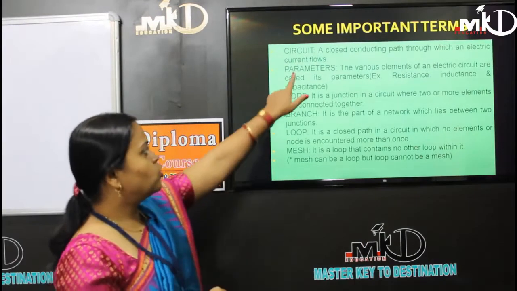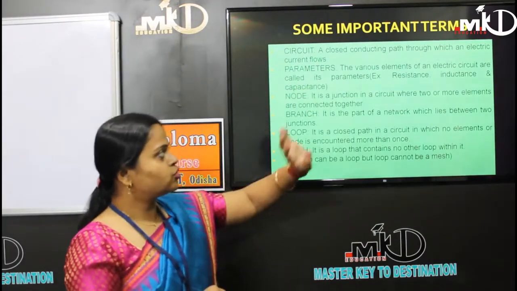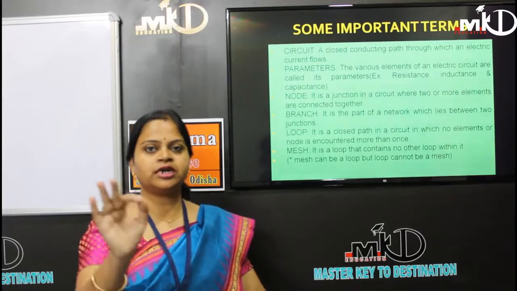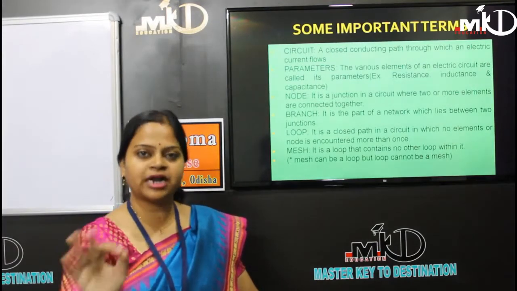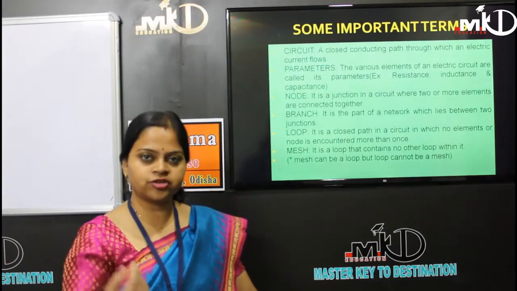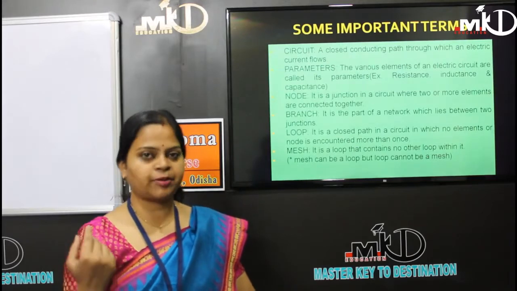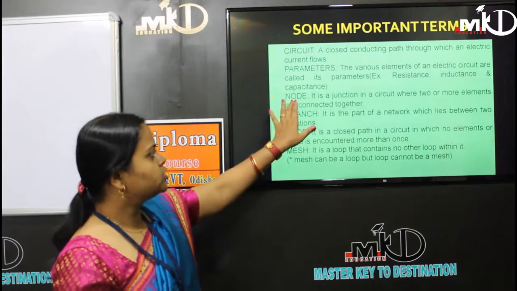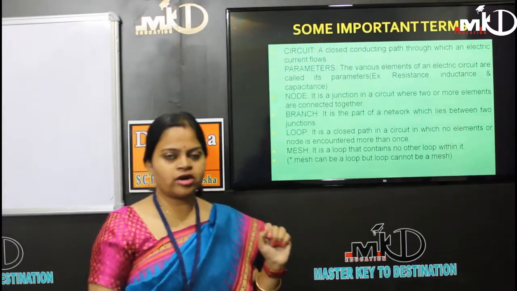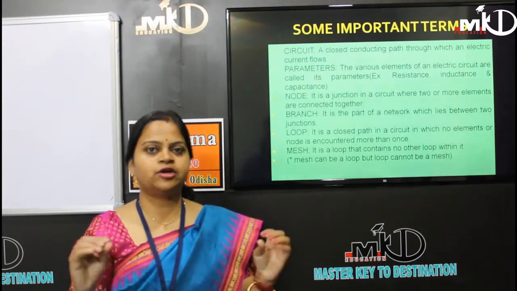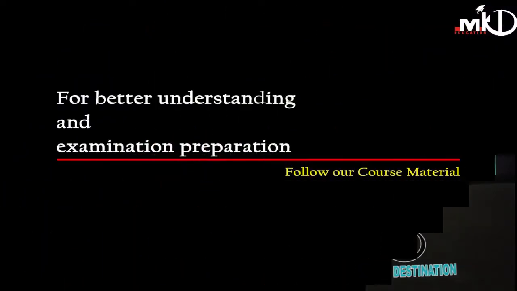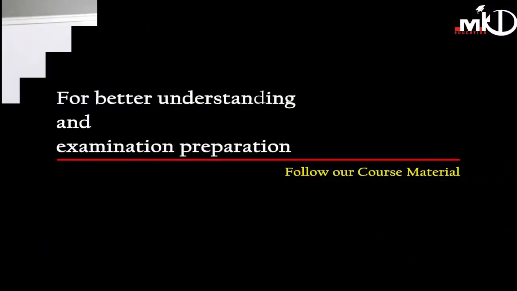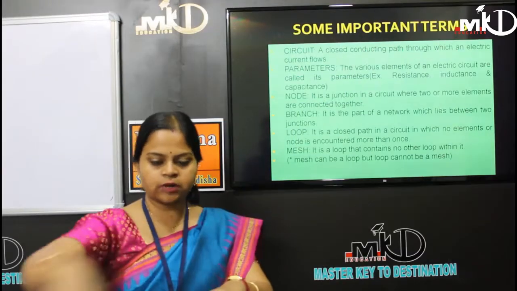Then the parameters: the various elements of the electrical circuit are known as parameters, such as resistance, inductance and capacitance. These are the circuit parameters. Then the node. A node is a junction point, like in a traffic system, where from the junction we go to different paths.